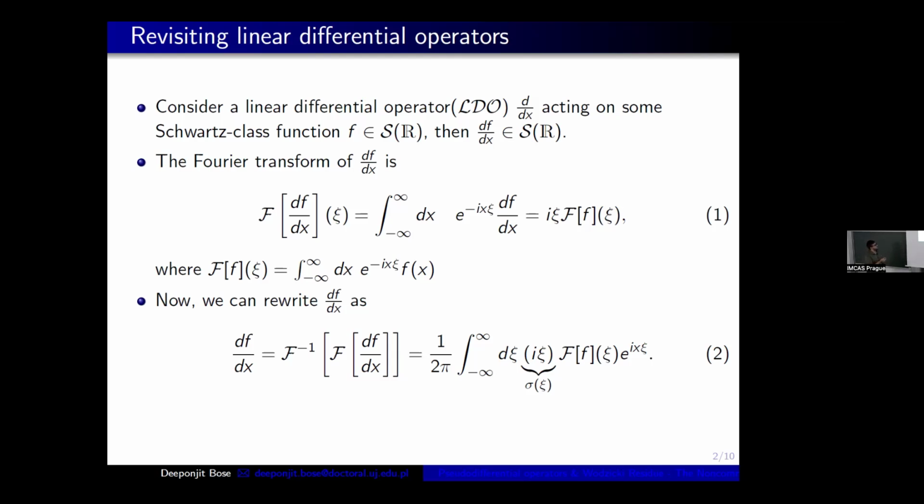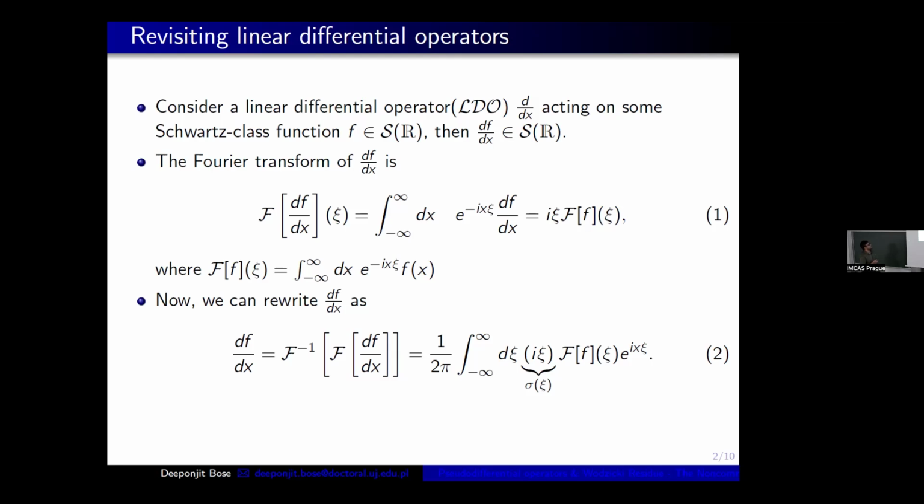But when I write in this form, it's a representation of the linear differential operator in the Fourier space. You can see that for every d/dx, we are getting i xi as a multiplier or a symbol. We call this sigma(xi) a symbol here. And f(x) is basically mapped to the Fourier transform of f in the xi space.